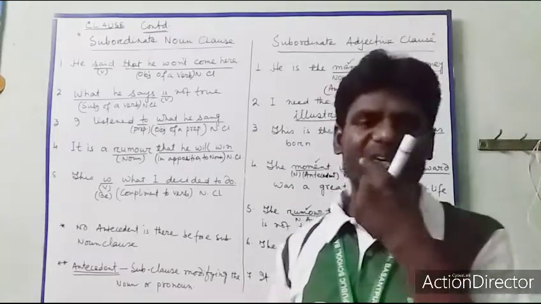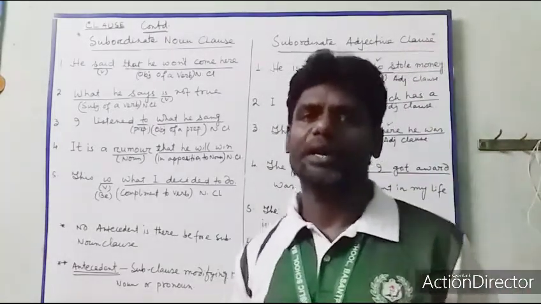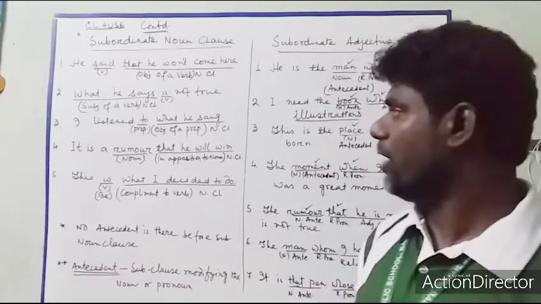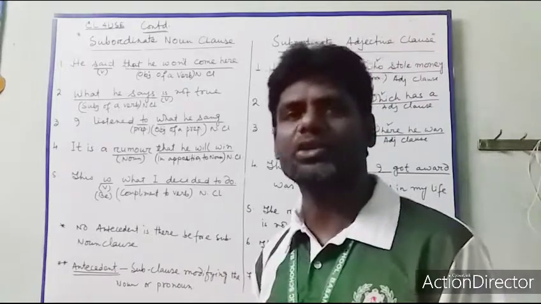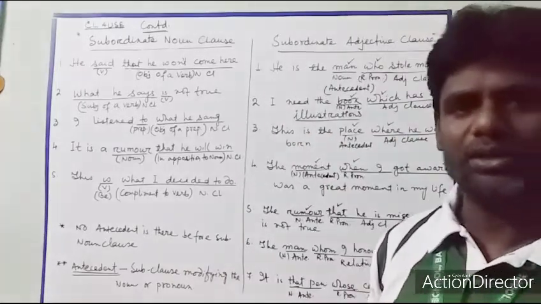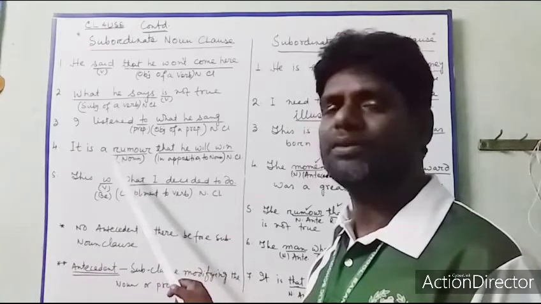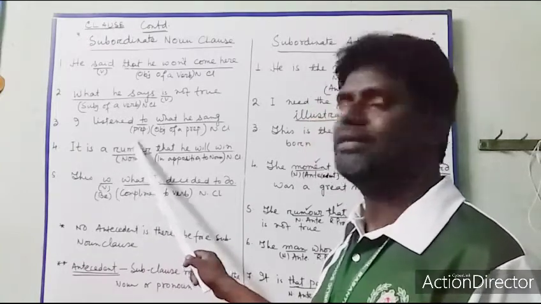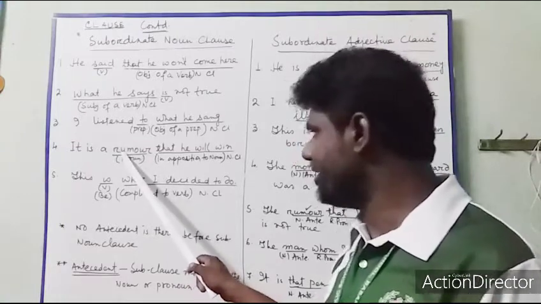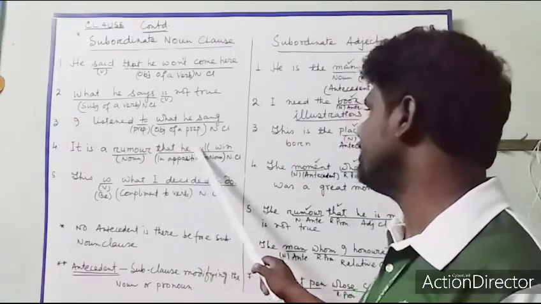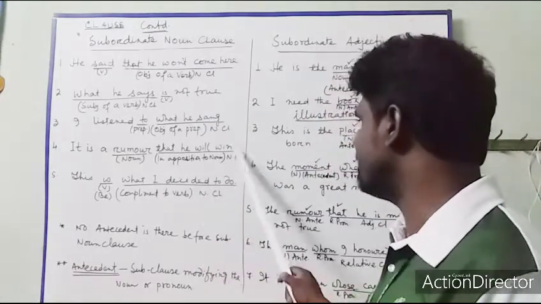Another two conditions are what? Complement to a verb and in apposition to a noun. Noun, what is a noun? It is a rumor. Rumor is afwa. So rumor is a noun. It is a rumor. ये एक rumor है. So what is that rumor? The rumor is what? That he will win.